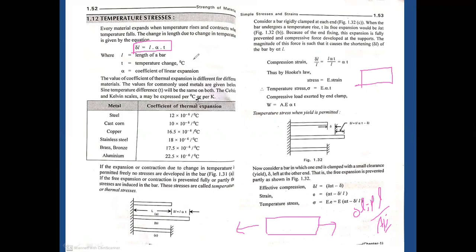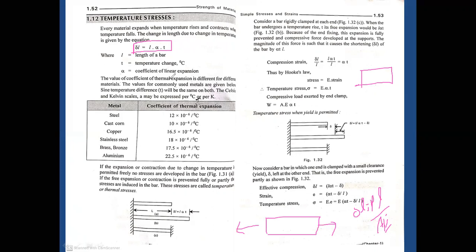Suppose the initial temperature is 25 degrees centigrade. After giving some amount of heat, the temperature reaches 100 degrees centigrade. So delta T is the temperature change, 100 minus 25, so the remaining 75 degrees is the temperature change. And alpha is the coefficient of linear expansion, which varies depending upon the material.